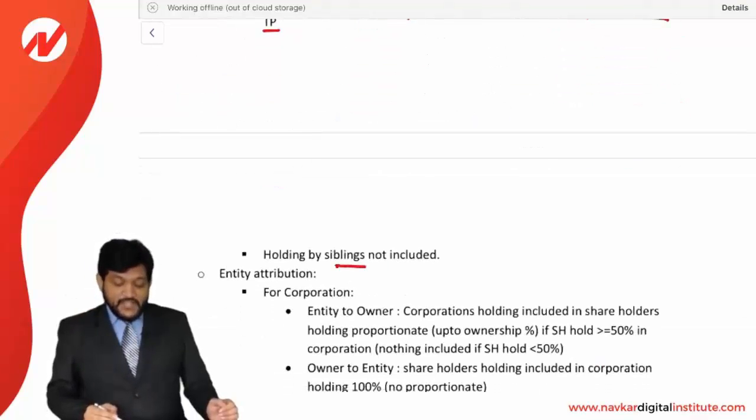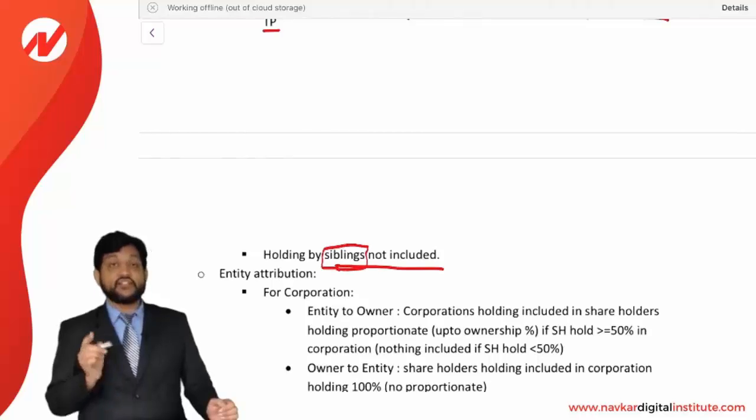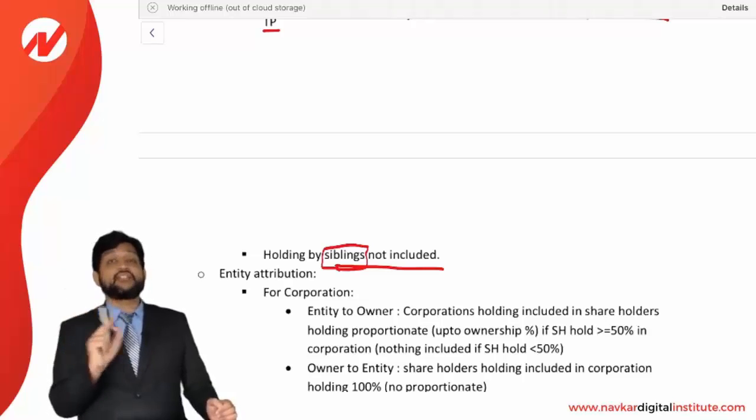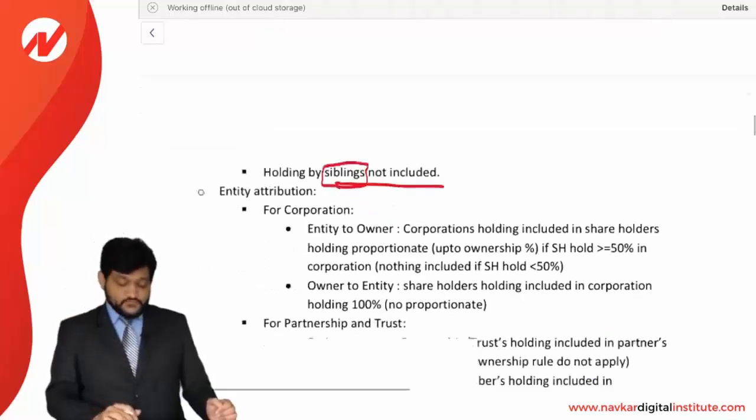Holding by siblings is not included. Look at this. Brothers and sisters. Siblings' holding is not included. You need to remember the family meaning here. So it's very important. Stock owned by a spouse, child, grandchild, parents is considered under the attribution rule, but the sibling holding is not subject to the attribution rule.